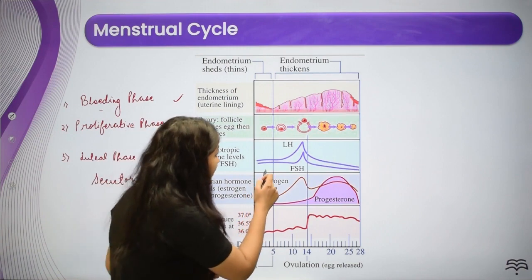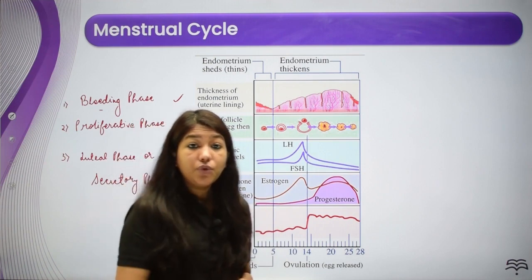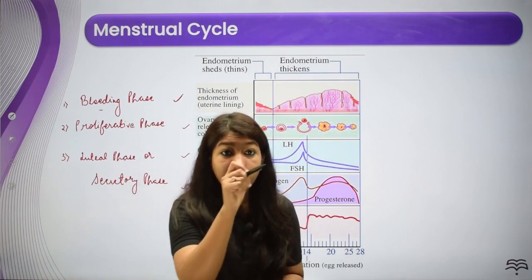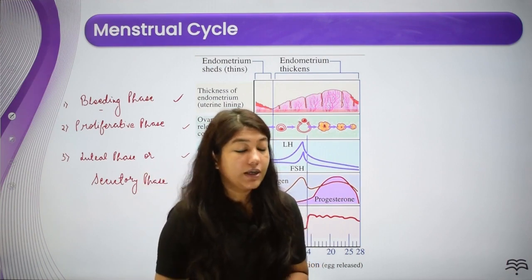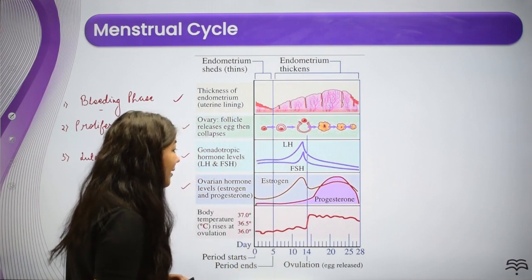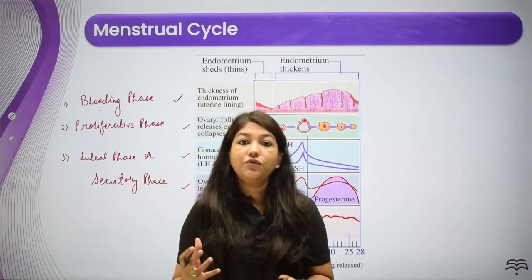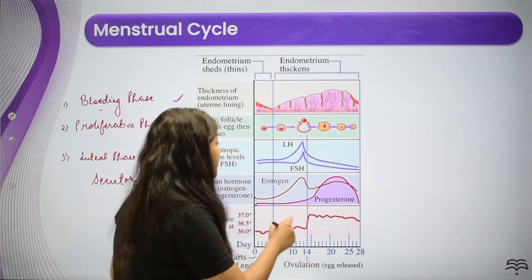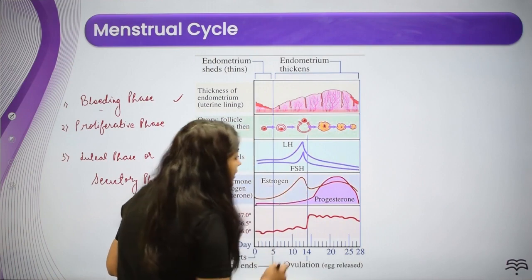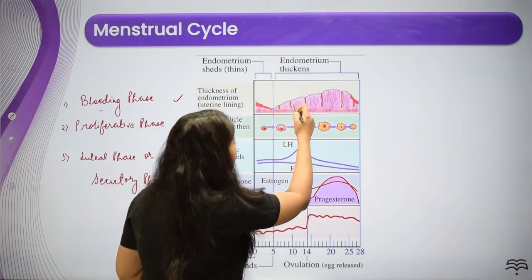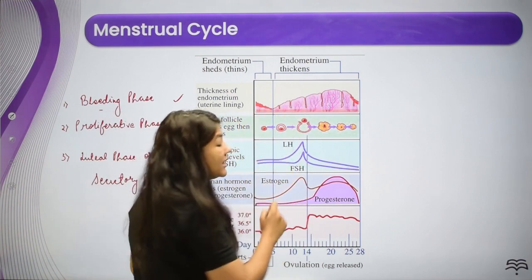Here the levels of FSH and LH are going to increase. FSH is going to influence the development of the follicles, right? Primary follicle is going to mature into Graafian follicle. That is the most important event which is happening here. With the development of the follicles, the cells of the follicles also secrete estrogen hormone. So we will also see an increase in the level of this estrogen hormone in this phase. And we will also see recovery of the endometrial lining. The endometrium thickness is also increasing in this phase.